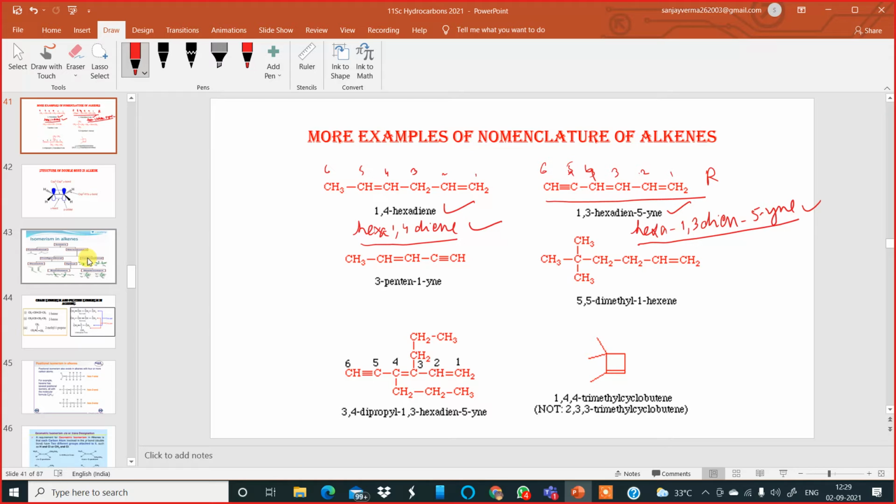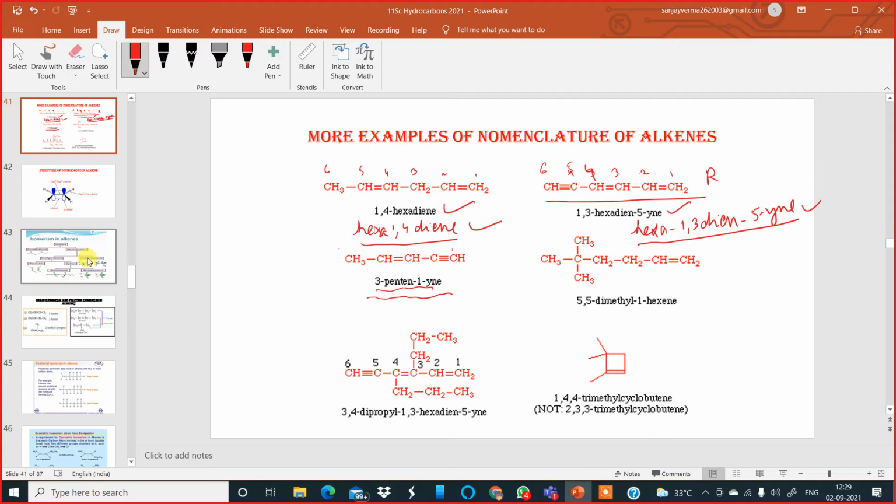And there are other examples also again over here. Pent-3-en-1-yne. Numbering has been done 1, 2, 3, 4, 5. Sir, why is that E removed from the last? No, here it is pent-en-yne.